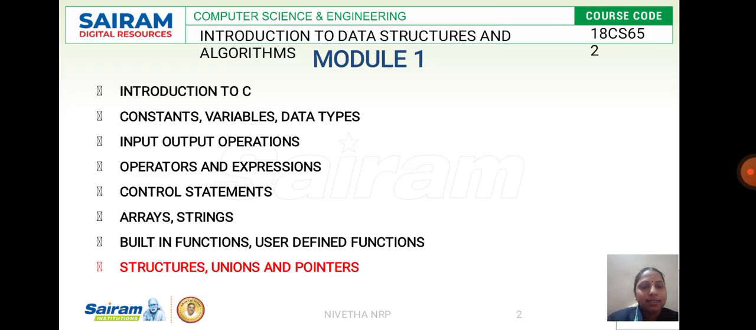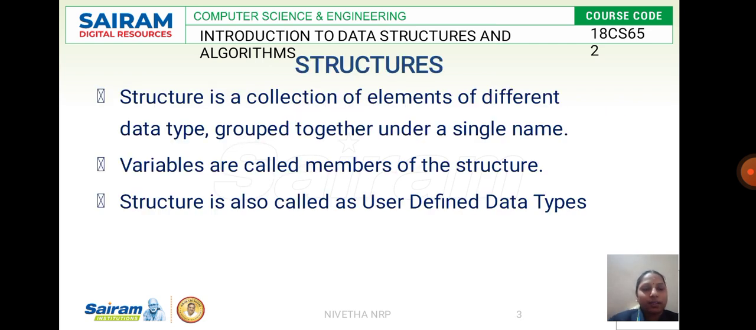Today we are going to discuss the 8th session of our first module, that is structures, unions and pointers. This is a widely used concept in C programs to develop either a program or applications. We'll see what structures are first.